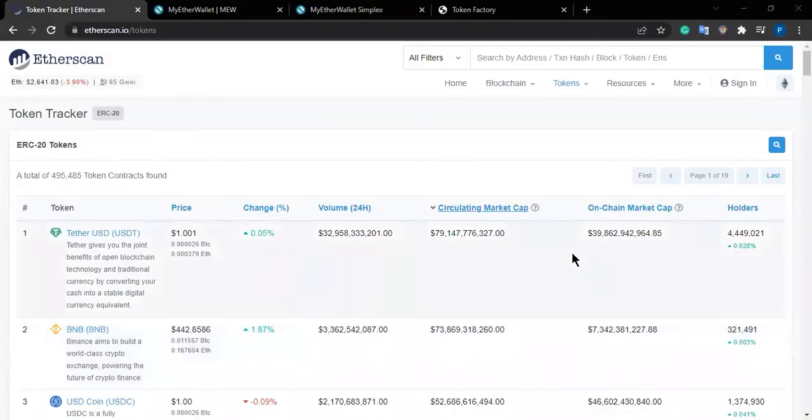So with the help of ERC 20, we can create so many tokens. That's why exchanges can add new tokens so quickly, and why wallets like MyEtherWallet have support for all ERC 20 tokens without having to be updated. Now I will show you how easily we can create a new token.